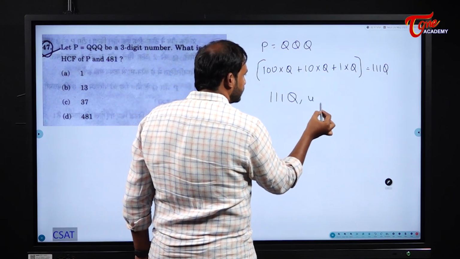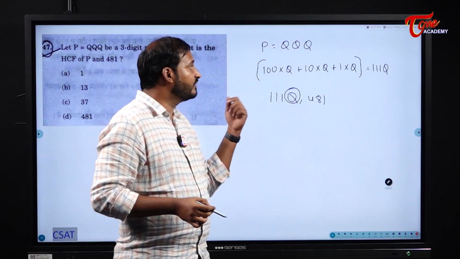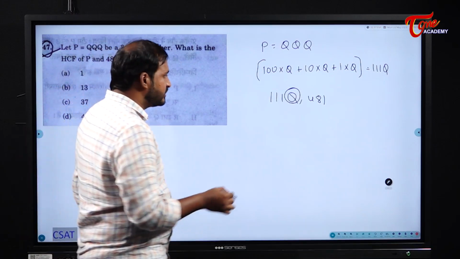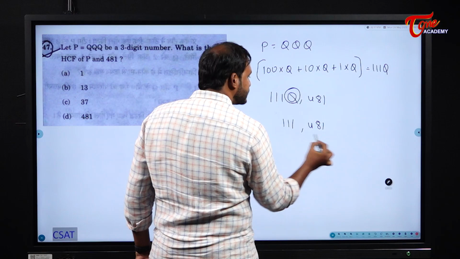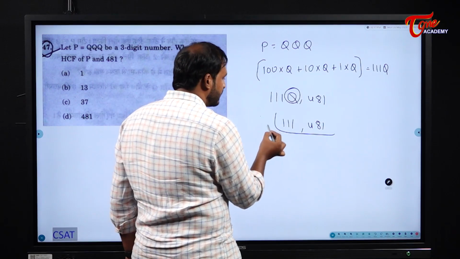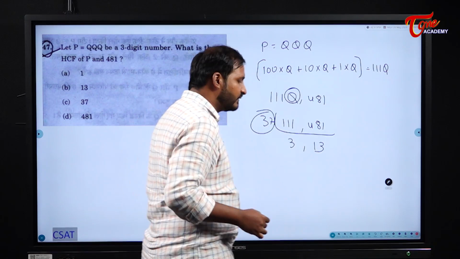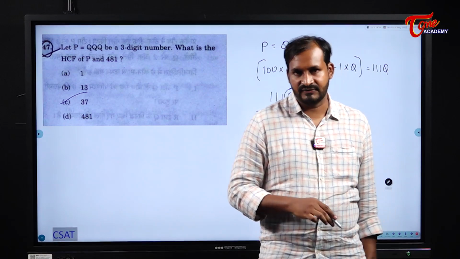111Q and 481. See, Q, we don't know what the value of Q is. So in the worst case, if you start taking from 1 also, it should become 111 and 481. In the worst case also, their HCF will become what? 37. In the worst case also, their HCF becomes 37. So 37 is the answer for us here.